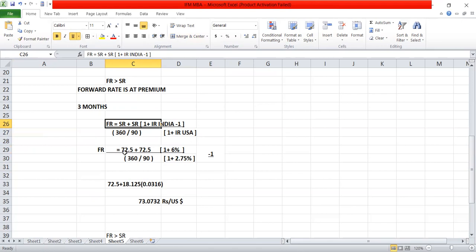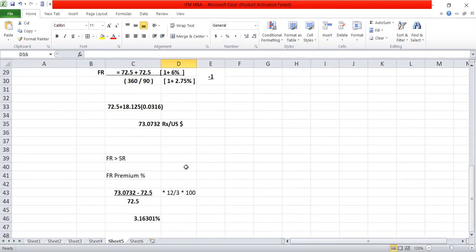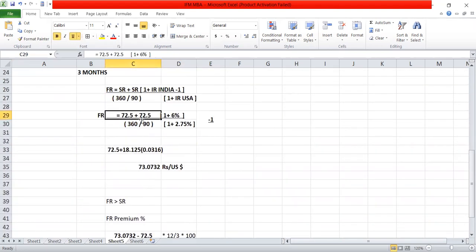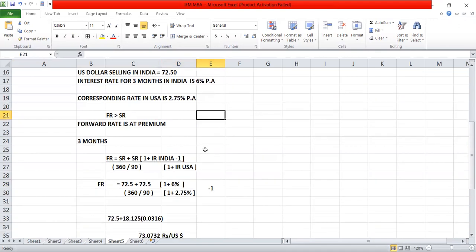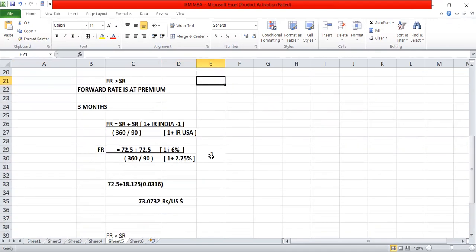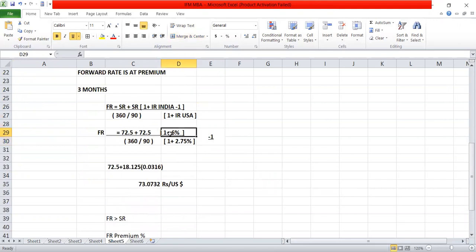Forward rate is equal to spot rate, meaning the current rate in India, which is 72.50, plus 72.50 divided by 360 by 90, into (1 plus 6%) over (1 plus 2.75%), minus 1. Now substituting: 72.5 plus 72.5 divided by 360 divided by 90.